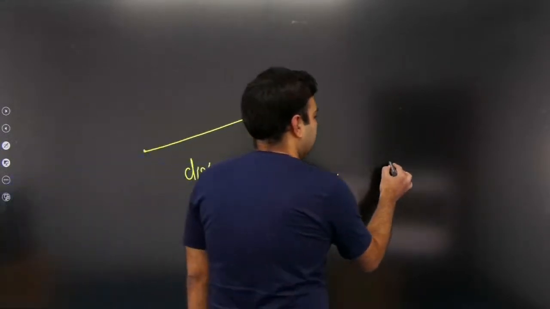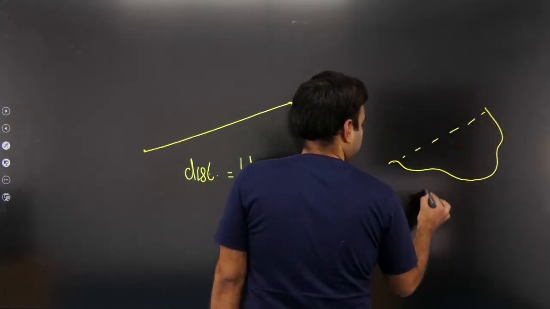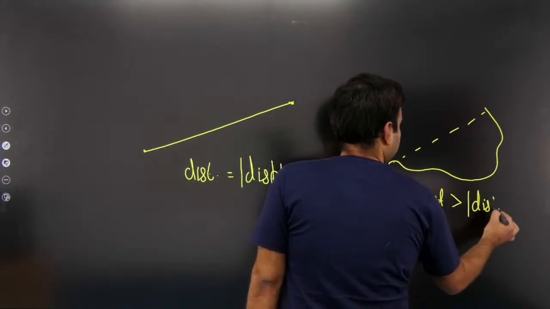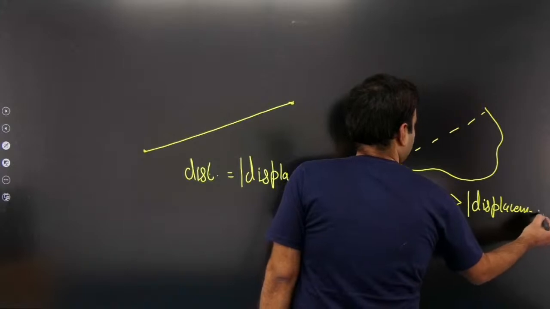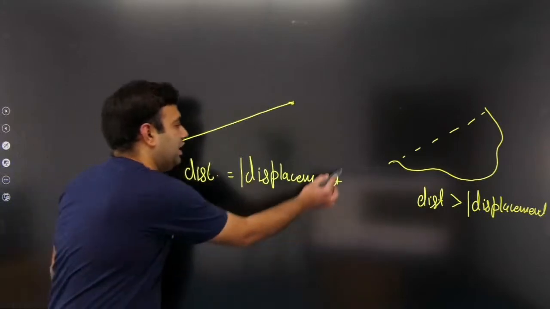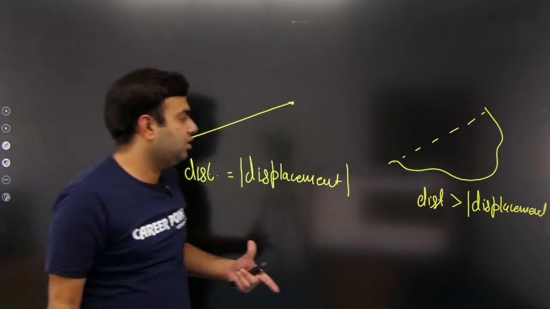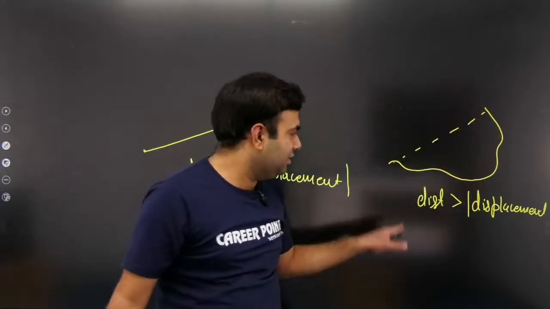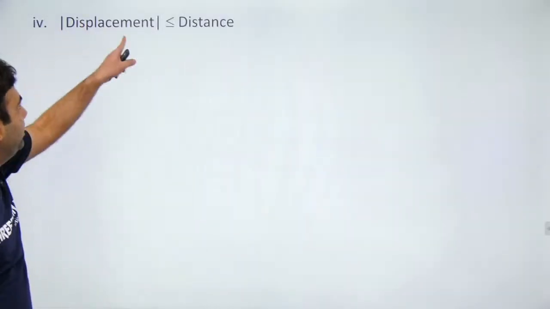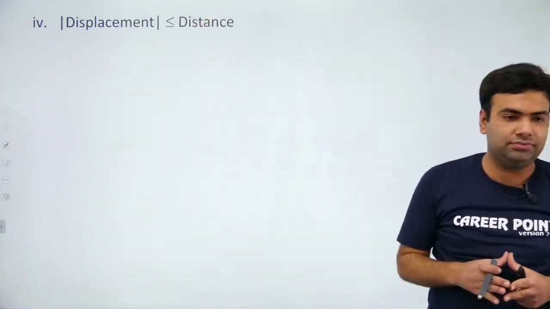Otherwise, if it is taking a curved path, then distance is greater than the magnitude of displacement. Okay, distance and displacement magnitude are equal only when the particle is having a straight line motion without changing direction. And if it is taking a curved path, then distance will be greater than the magnitude of displacement. So the magnitude of displacement is always less than or equal to distance.